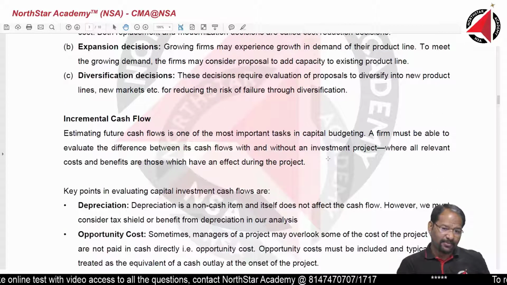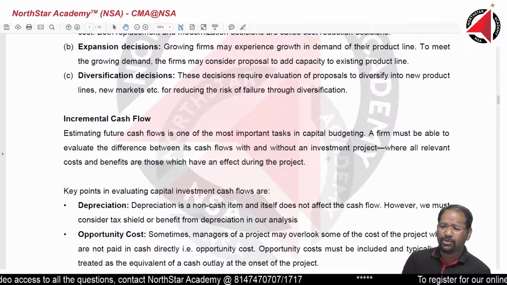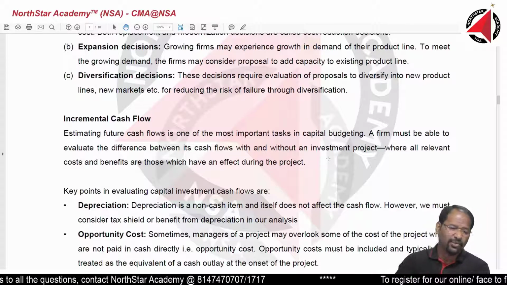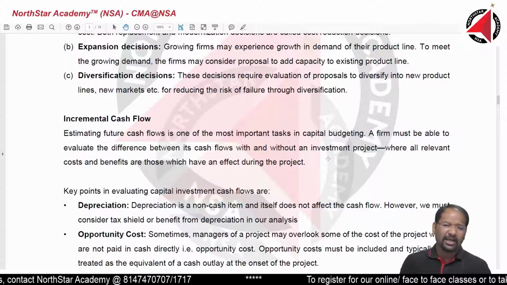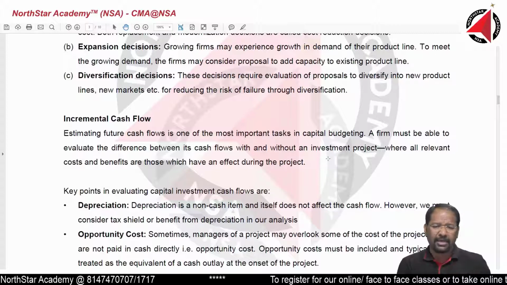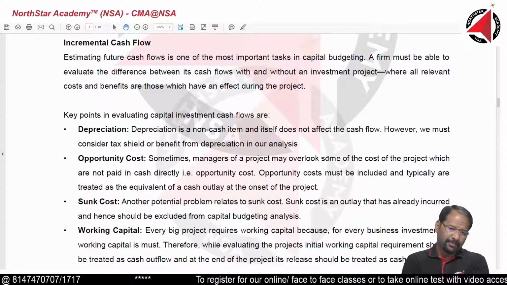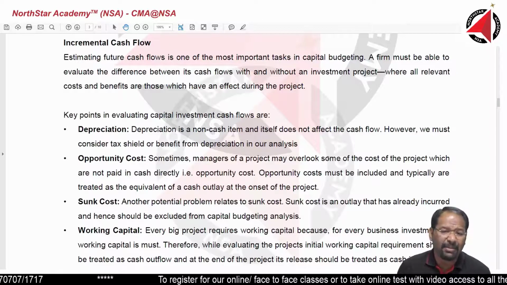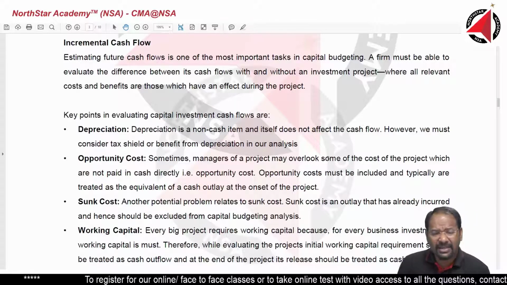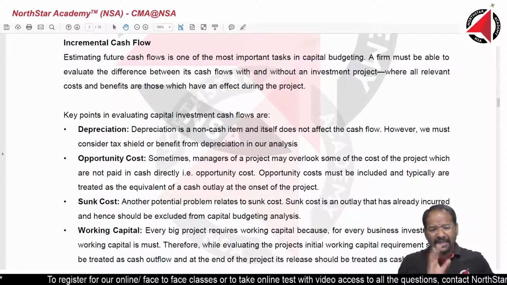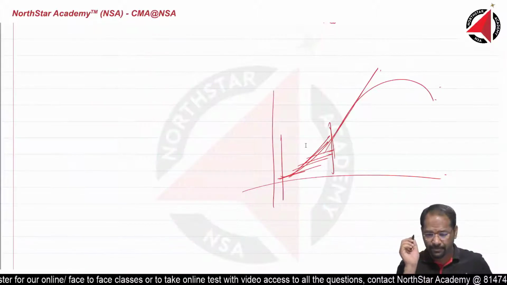Incremental cash flow. How do we calculate incremental cash flow? This is very important and is going to be a little technical for you in the beginning. But once we go on to practical questions, I am going to touch upon every point and explain it once again at that point. Key points in evaluating capital budgeting investment or capital investment cash flow. Now, first, what is cash flow? Let's understand what cash flow is, then it will help you understand all these points.